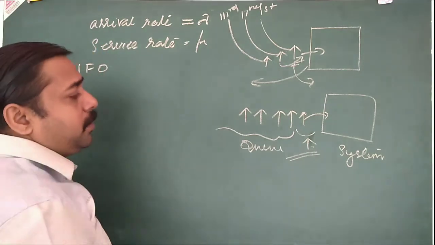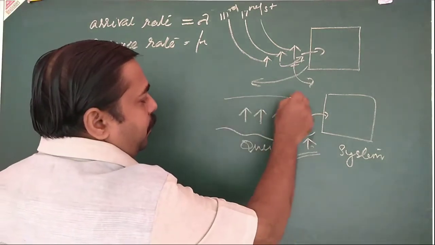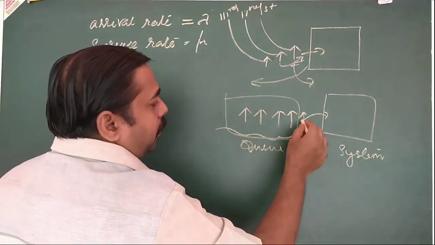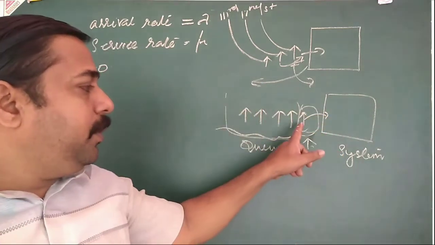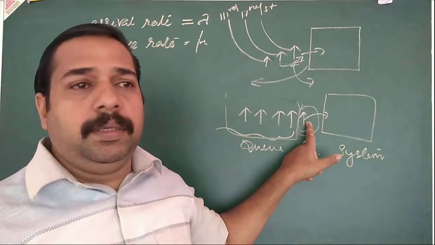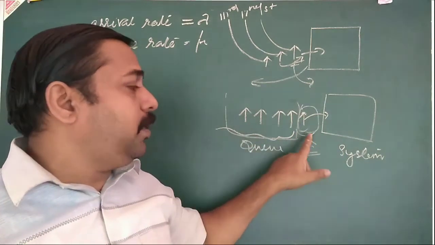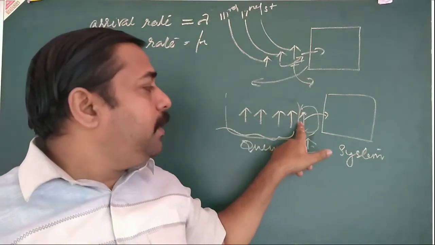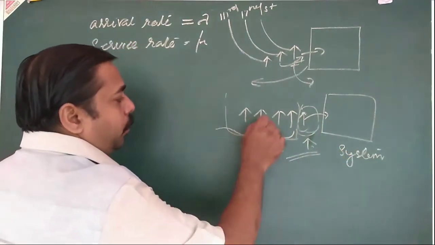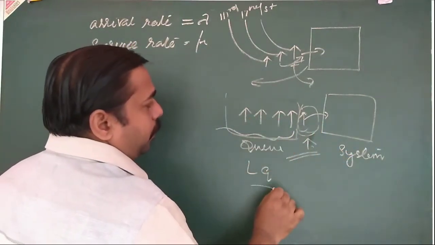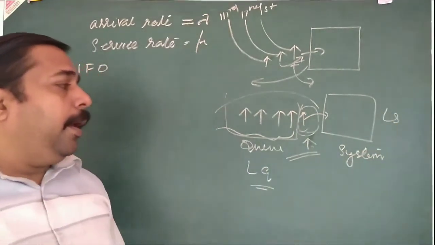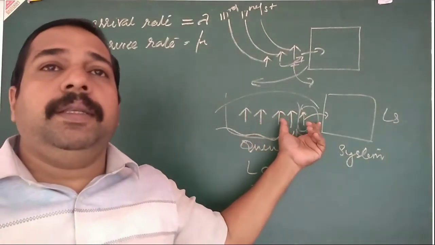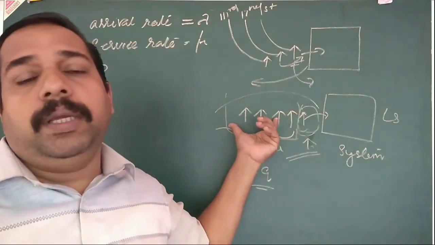So what is the number of customers in the queue? Except the service getting person, that is taken as Q, that is LQ. The total number is taken as LS, and except the service getting person it is taken as LQ.